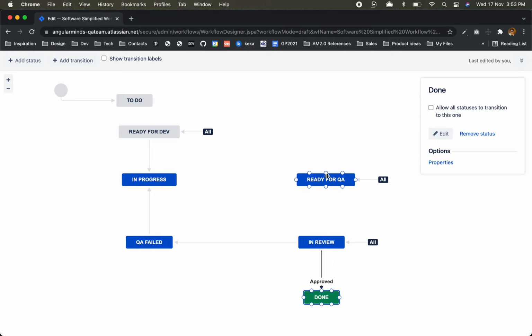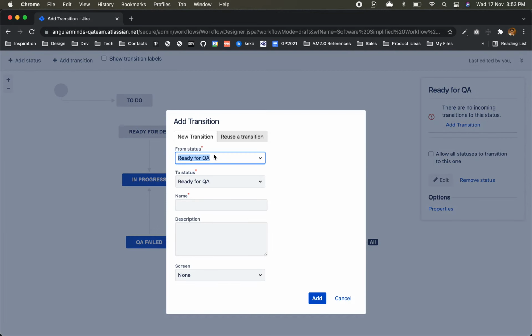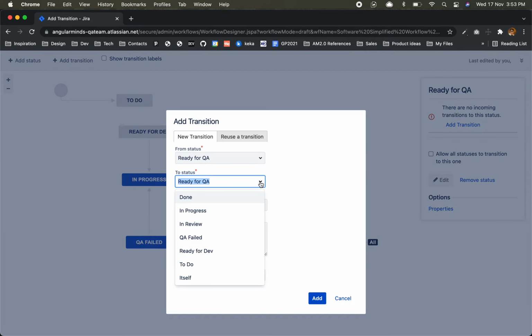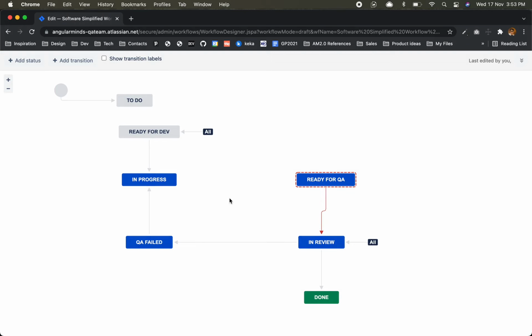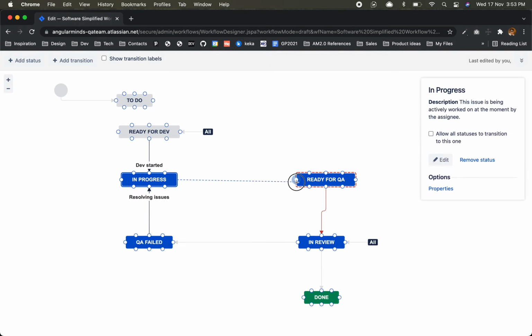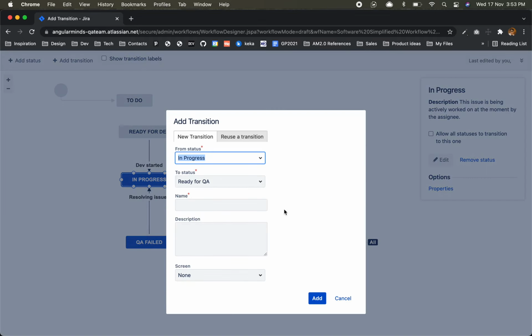So now at least we are almost okay with all this. Ready for QA, add from here to in review. Let's hope. Okay, now only one. From in progress to, I don't know if this works. In progress to ready for QA. That's what I am saying. Whatever you think, just do it.